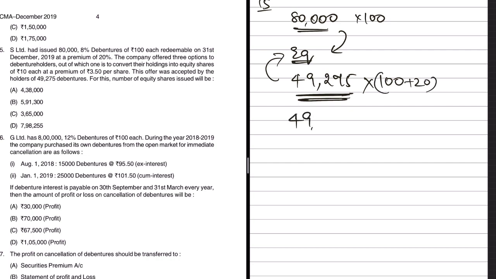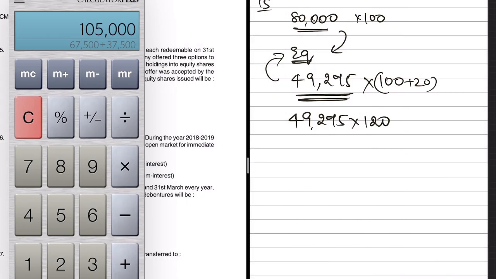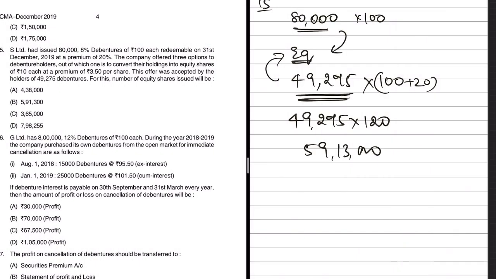So 49,275 into 120, that would be the first calculation. This will be 59 lakhs 13,000. But is there anything else which we need to give to them? So this 59 lakh 13,000 is the amount due to those debenture holders.